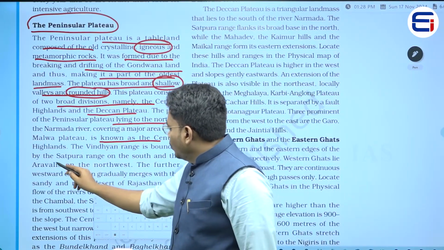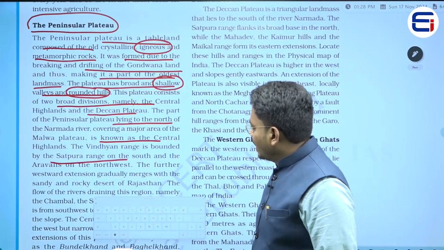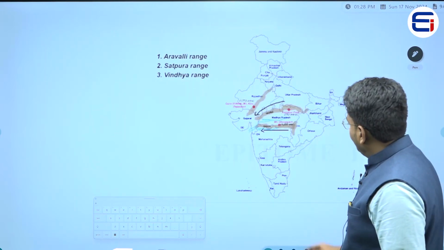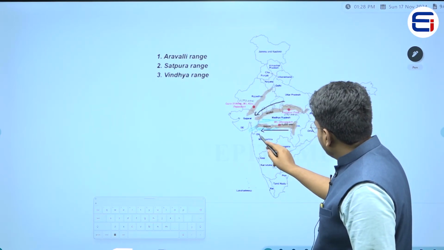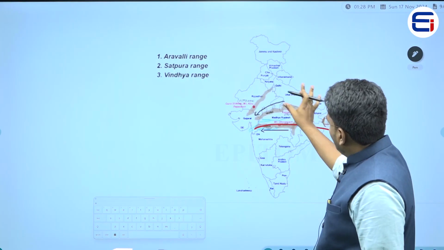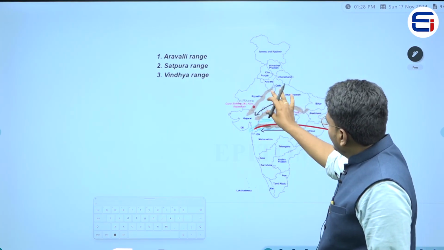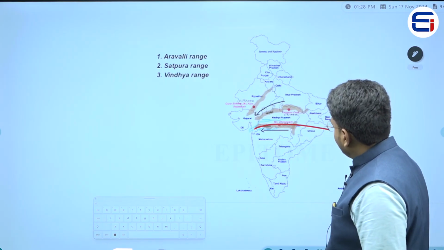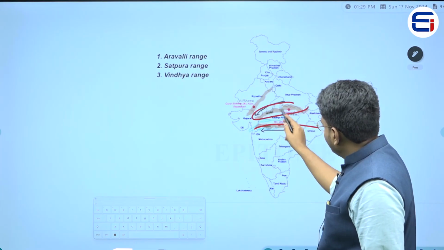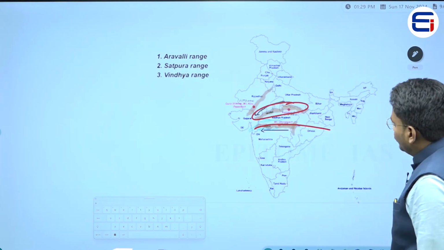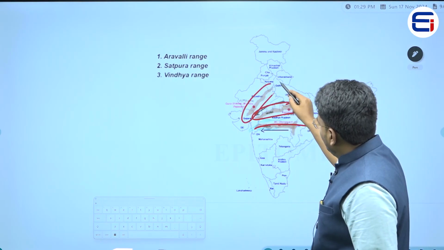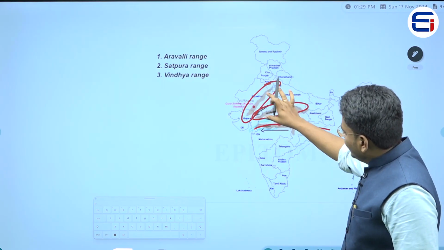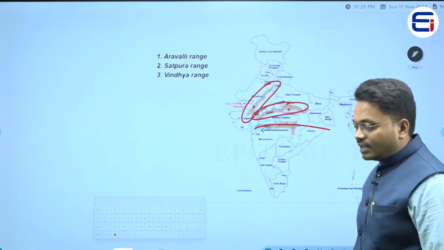Now, the Vindhya ranges are bounded by the Satpura ranges on the south and the Aravallis on the northwest. What does it mean? If you see this river, here we have the Narmada river, and towards the northern side of the Narmada river we have the Central Highland. This Central Highland has the Vindhya mountains, and towards the southern side we have the Satpura mountains, and in Rajasthan we have the Aravalli mountains. So, these are the three mountain ranges that are present in the Central Highlands.